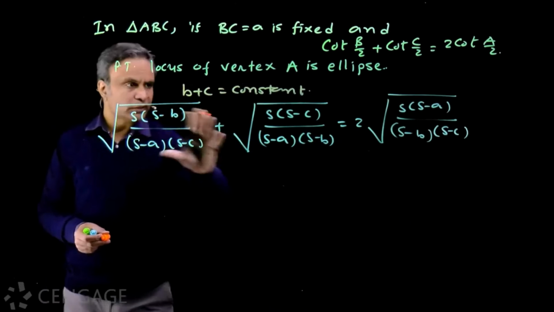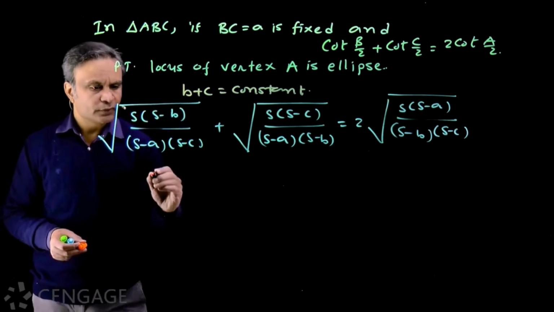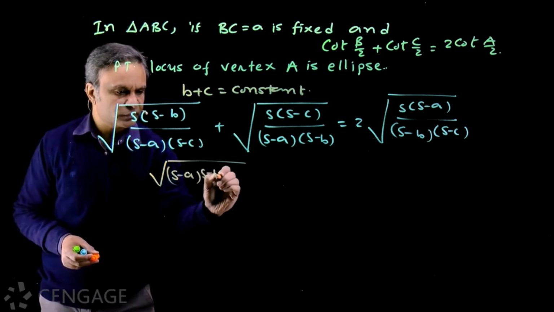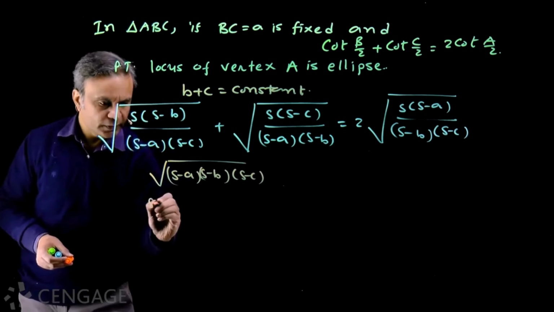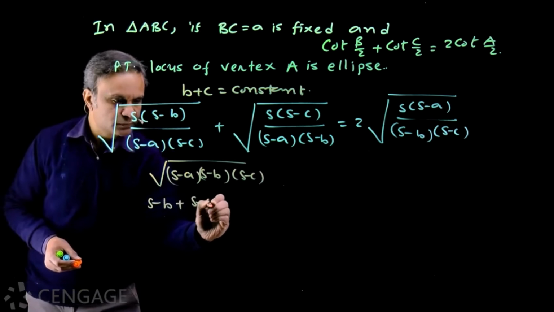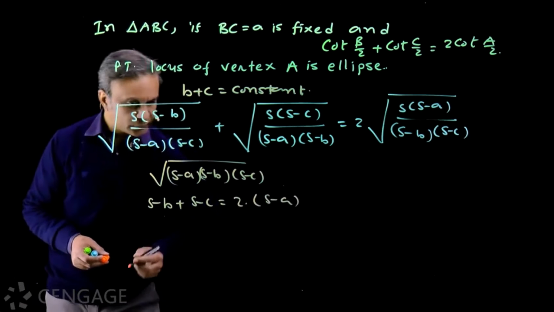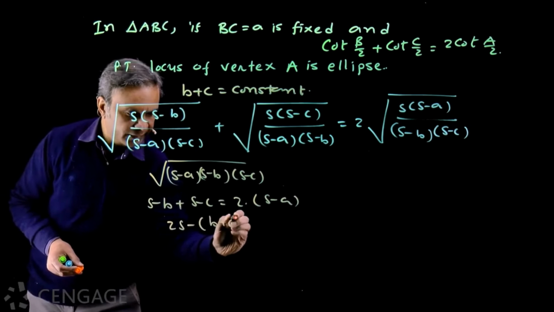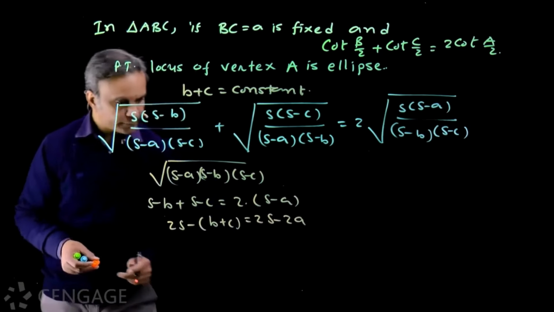Now here from all the terms root s gets cancelled out and we multiply both sides by root s minus a, s minus b, s minus c. So we get s minus b plus s minus c is equal to 2 multiplied by s minus a, okay? We have then 2s minus inside bracket b plus c is equal to 2s minus 2a, okay?